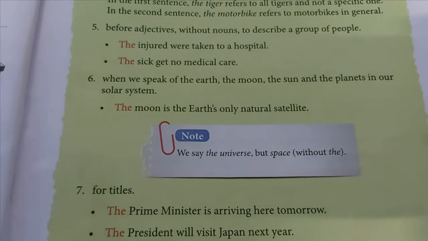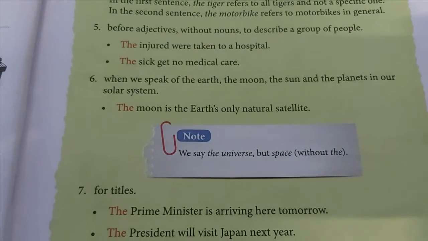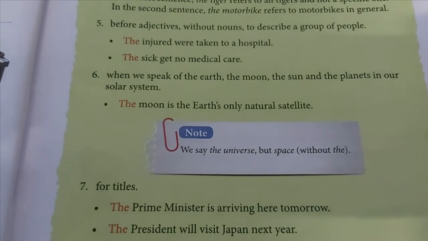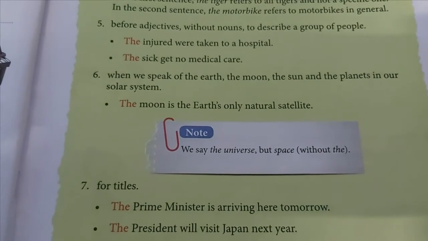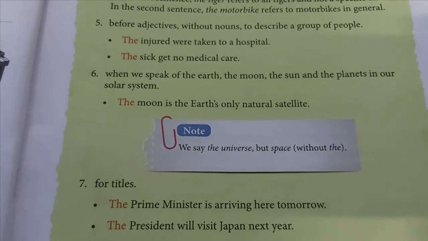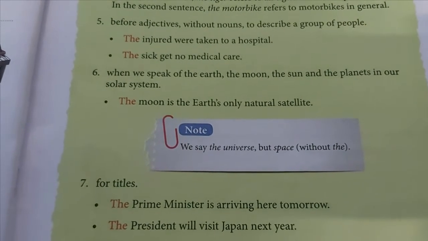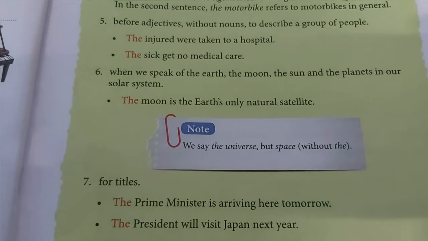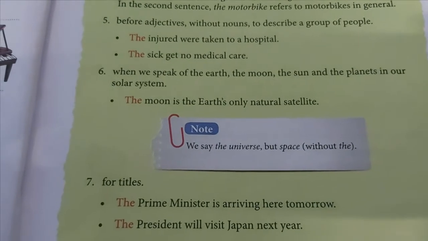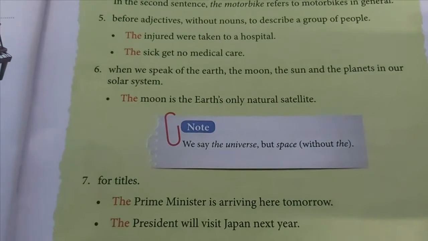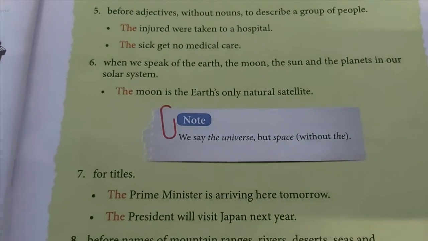And the most important thing, number 6, when we speak about the Earth, the moon, the sun, and the planets in our solar system, we use the. Is it clear to you all till this much? Like the moon is the Earth's only satellite, or anything which is a universal truth, we use the. Like the Earth revolves around the sun, it is a universal truth, we use the.